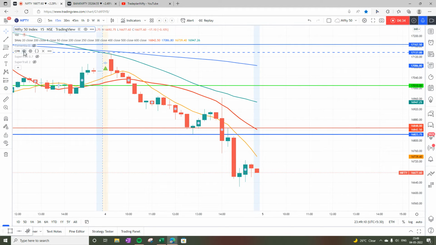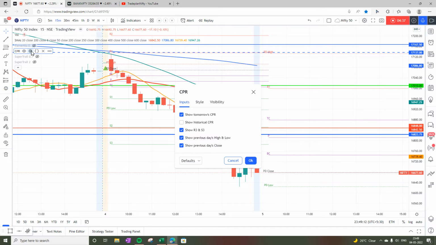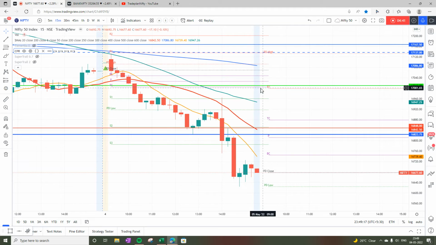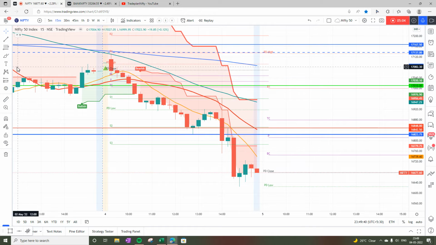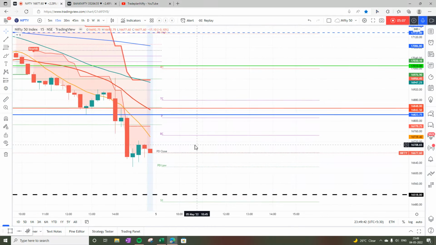When we look into CPR, we see that tomorrow's CPR is well below today's CPR. So this also gives an indication that the market is in downtrend. And when we look into the super trail indicator, we see that it today, exactly at my stop loss value, has turned bearish, and on the daily chart it was already bearish. So this confirms that the market is in downtrend. With that in the background, let's have a look into SGX.